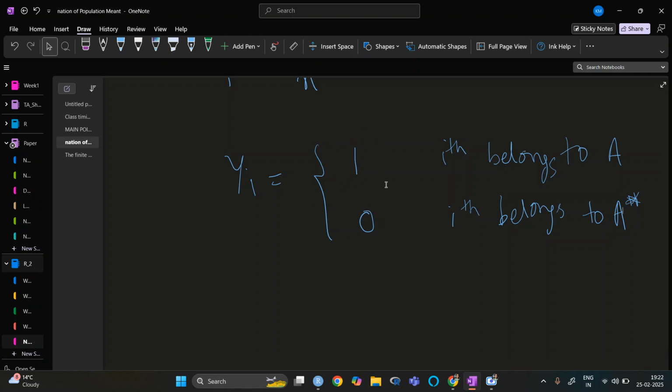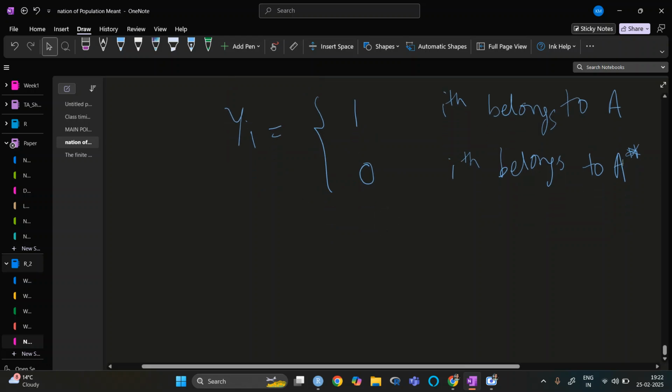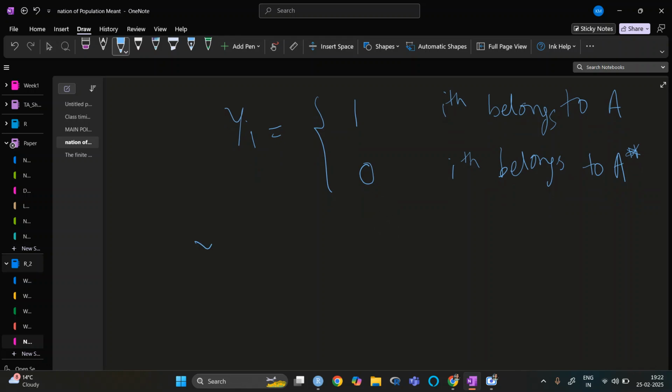Okay, so the population total, so Y total will be the summation of Yi, i equal to 1 to N. In that, it will always be like 1, 1, 1, and when this one comes, it is 0.